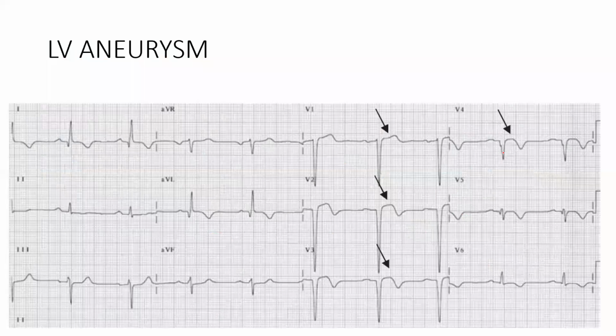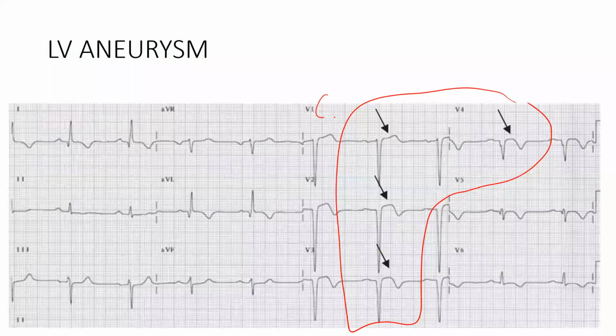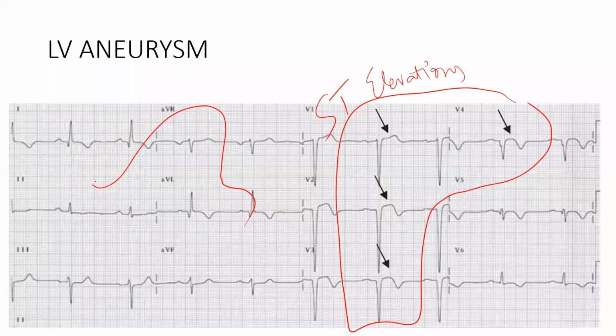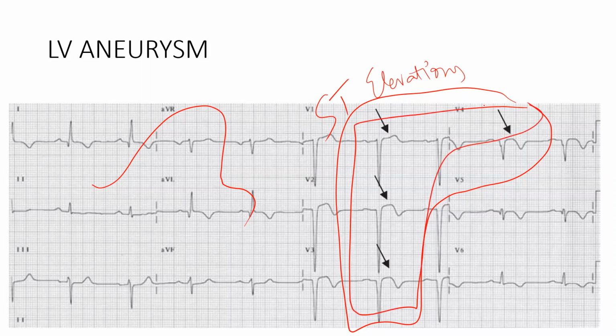LV aneurysm. This is also one more thing. If there are persistent ST elevations after MI has occurred, after many days, if there is ST elevation somewhere, then it could be a possibility that there is a right ventricular or left ventricular MI aneurysm which has formed because of the weakening of the wall due to ischemia. There is a bulge or aneurysm which has formed. That will be reflected as persistent ST elevation in ECGs. This one also mimics the STEMI. You should be careful here.